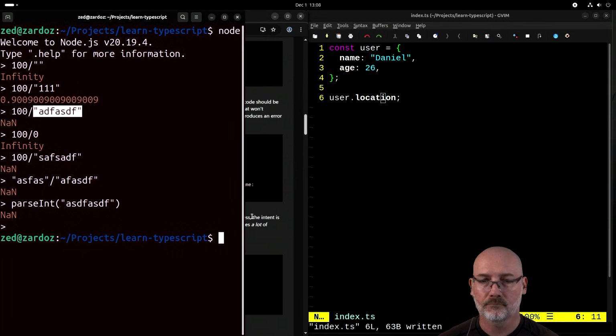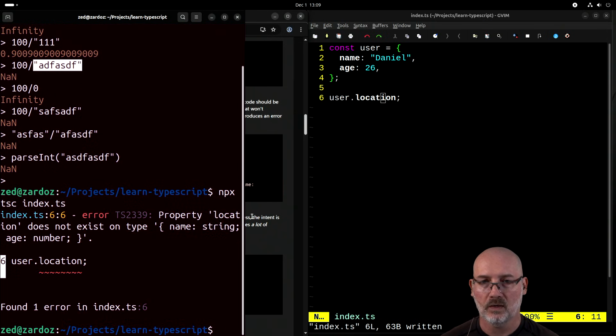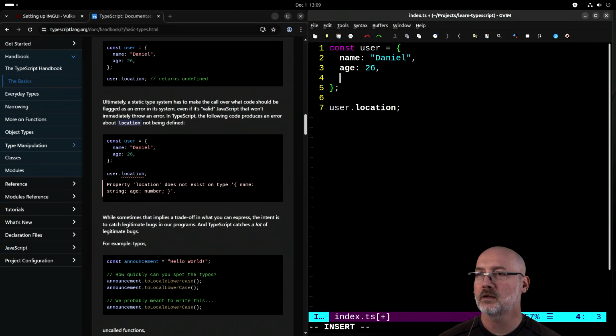Let's try this out, though. Okay, cool. Yeah, so you can't. Location does not exist on type. Okay. So to fix that, if you wanted that to be null by default, you'd do that.